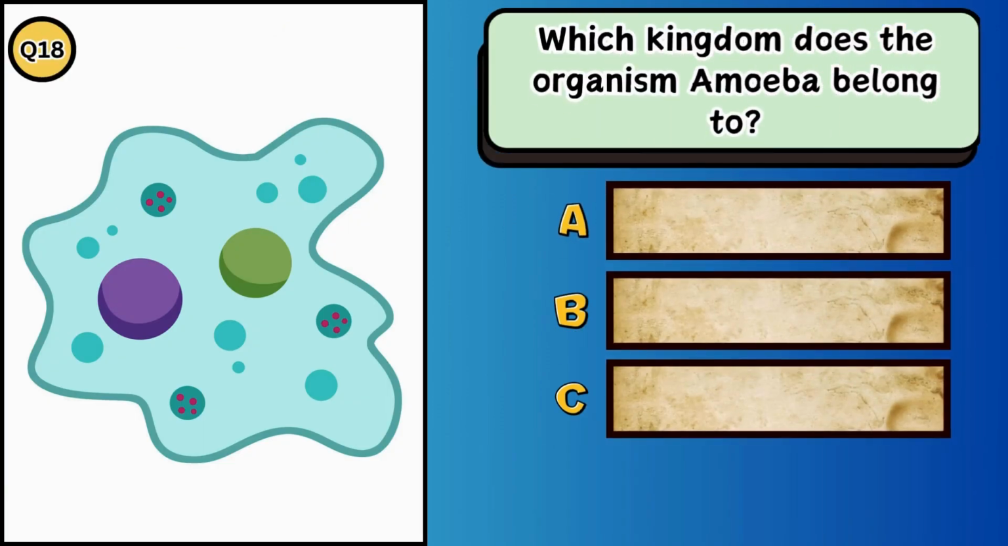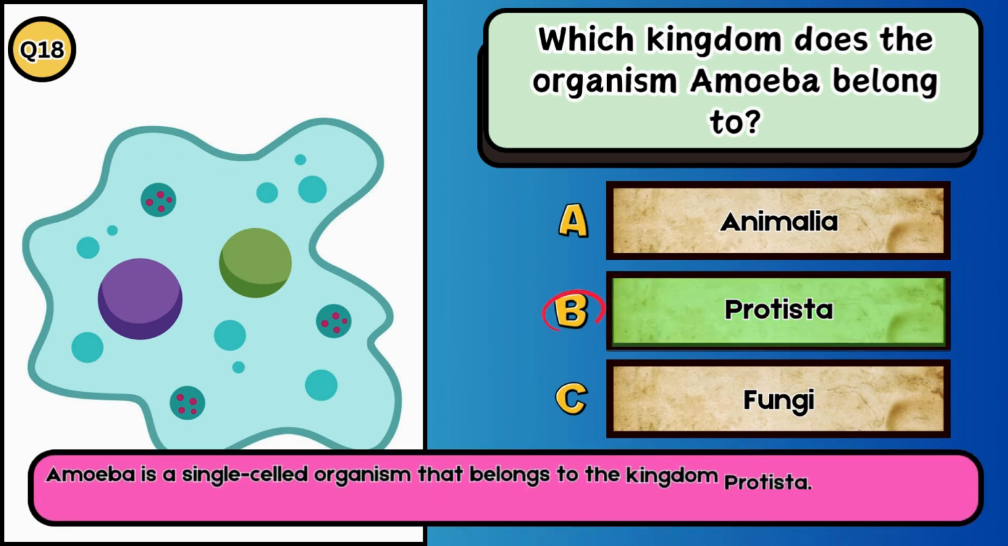A. Animalia. B. Protista. C. Fungi. The answer is B. Protista. Amoeba is a single-celled organism that belongs to the kingdom Protista, which includes various unicellular organisms.